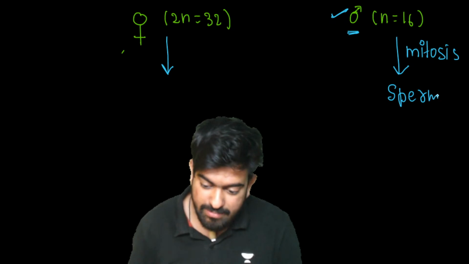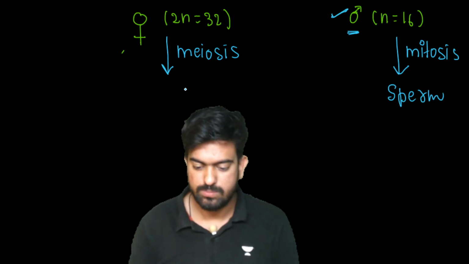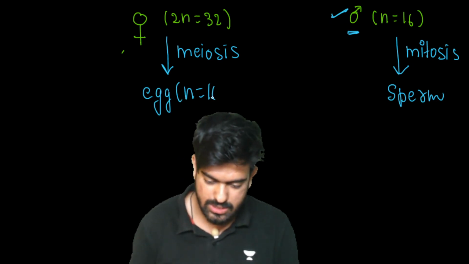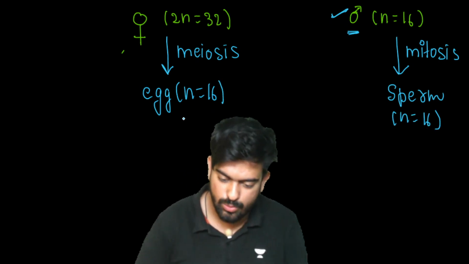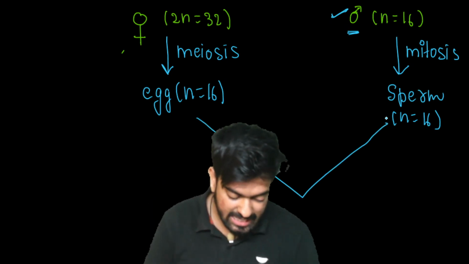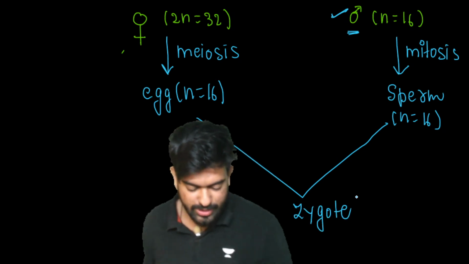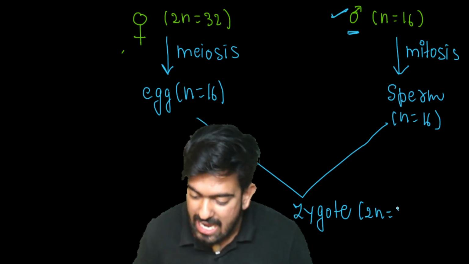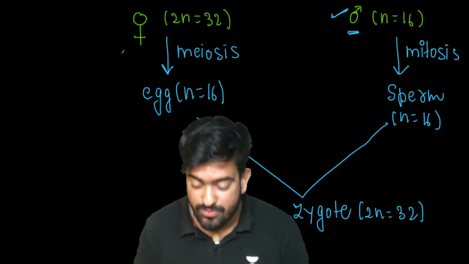And here the female undergoes meiosis to make gametes, which will be eggs, that is n equal to 16. Clear? And this will be n equal to 16. Now they will do fertilization. If fertilization took place, a zygote will be formed, and the zygote will be 2n having 32 chromosomes, and this zygote will be female.